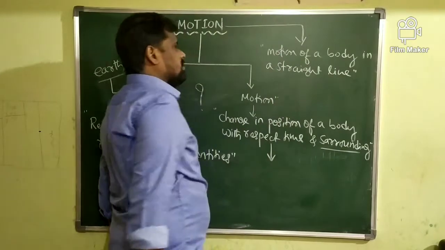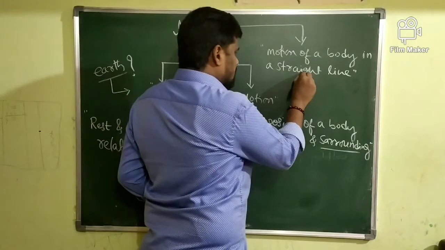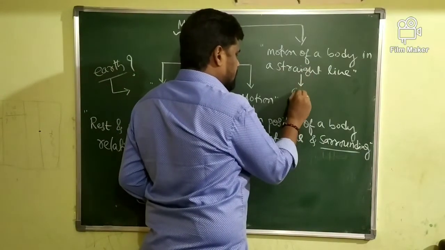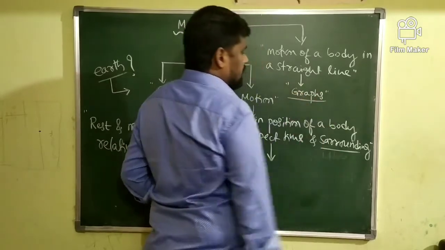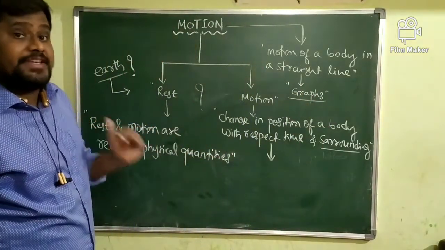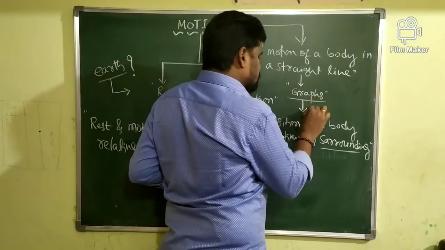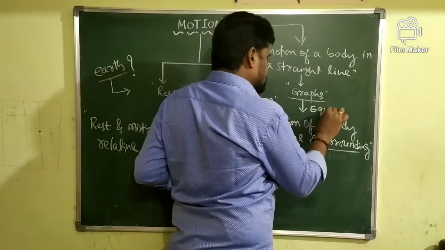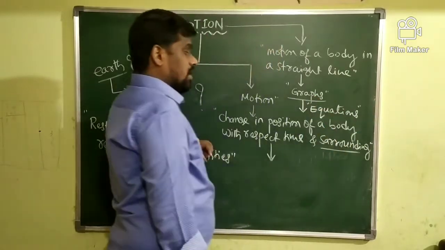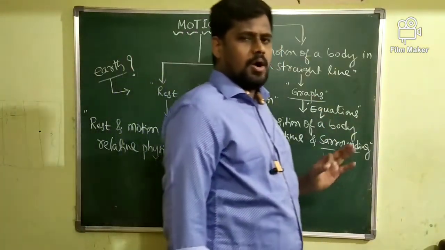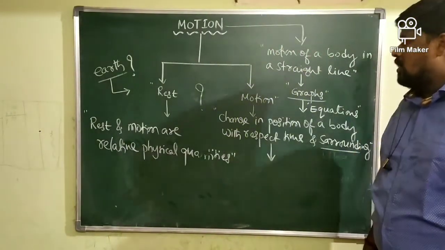So we are focusing on motion of a body in a straight line, and ultimately we are going to plot some important graphs to explain the motion. Simultaneously, we are going to use some mathematical equations which are used to calculate all the parameters which are related to the motion of a body.